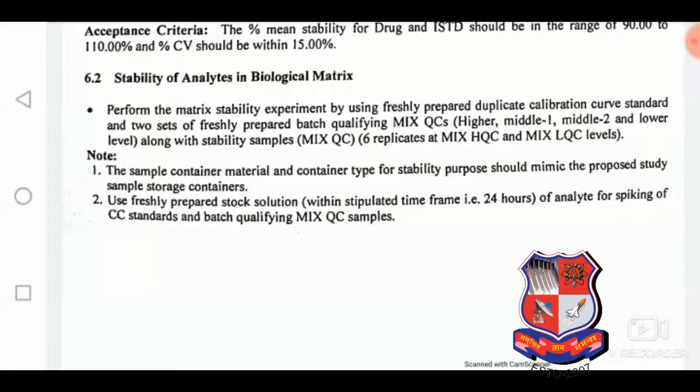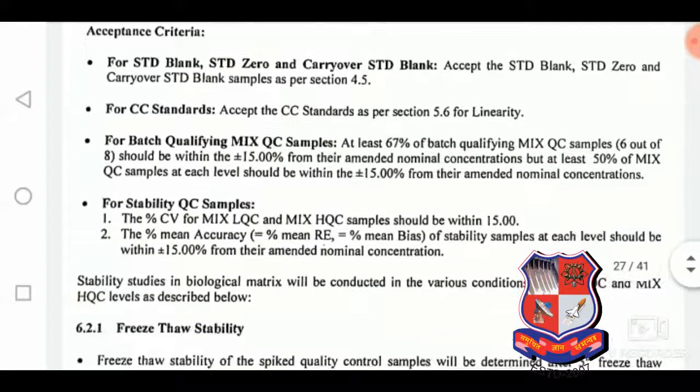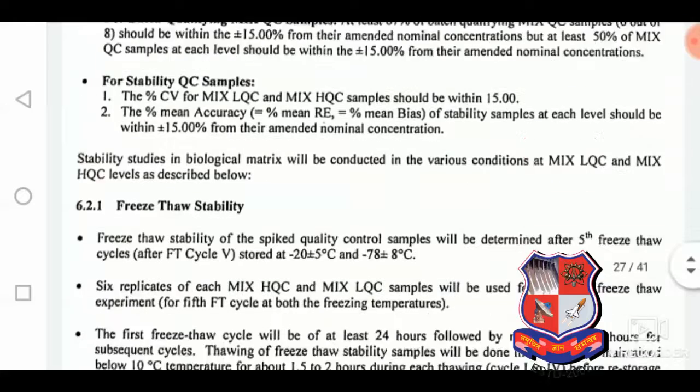This is the note: sample container material and container type for stability purposes should mimic the study purpose. Means there should be compatibility between the containers. If a plastic container is used, then the stability should be established for the spiking solution as well as the working solutions. These are the acceptance criteria that we have already discussed before, the same for the CC and the same for the QC.